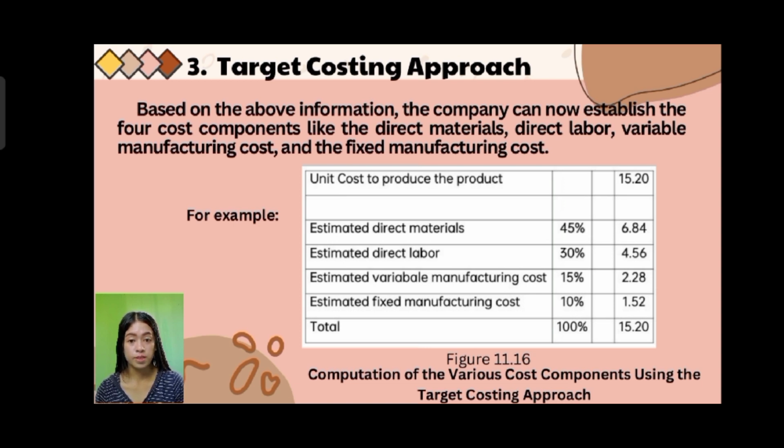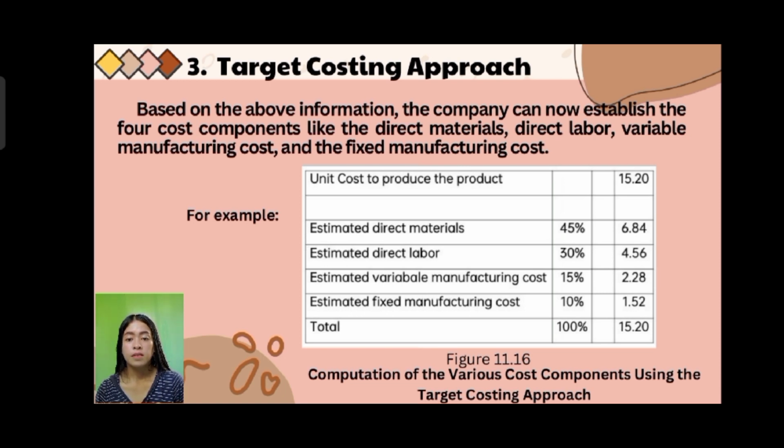The estimated direct materials is 45%. So you have to multiply it. The 45% of 15.20 pesos is 6.84. The estimated direct labor is 30%. So the 30% of 15.20 is 4.56.